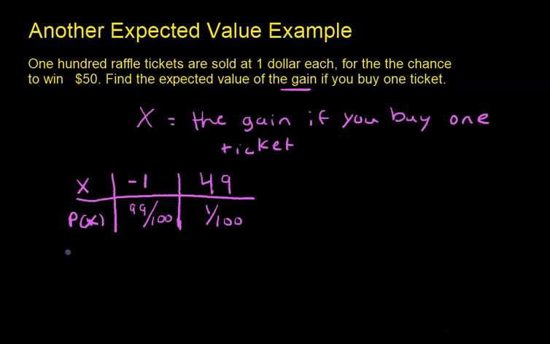Good. All right, so now let's calculate the expected value for this probability distribution function. The expected value is going to be the sum of x times p of x.